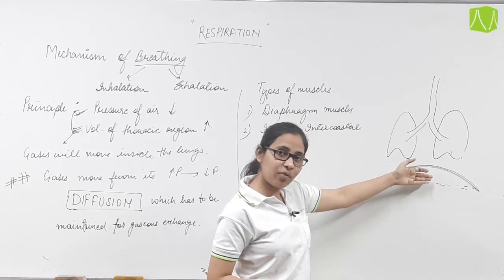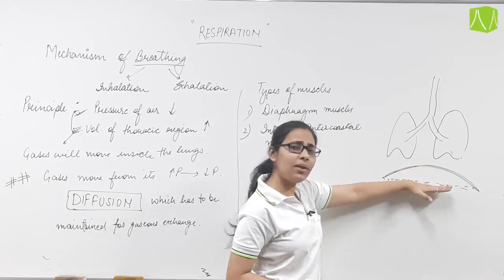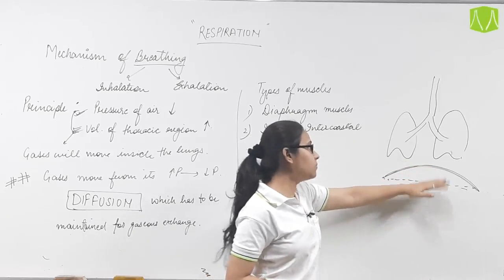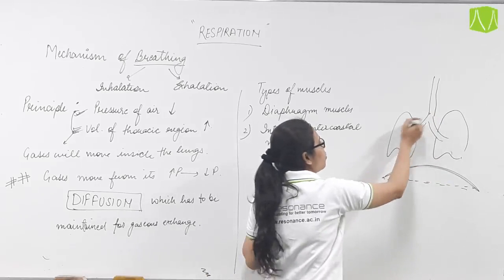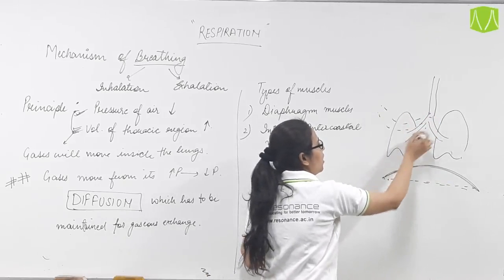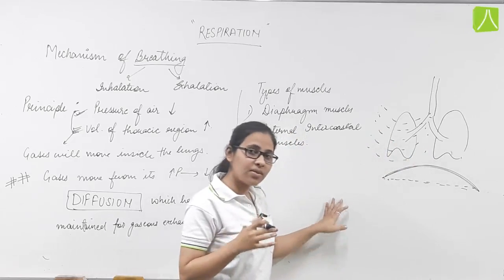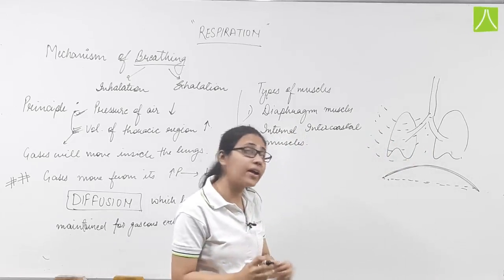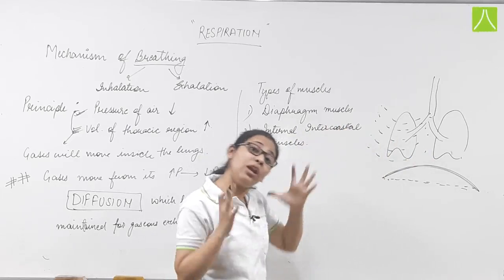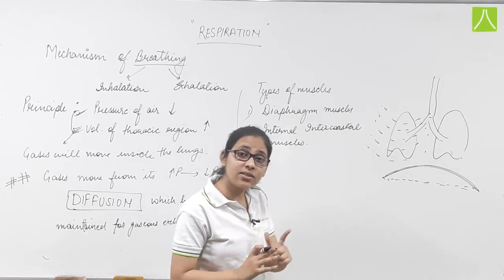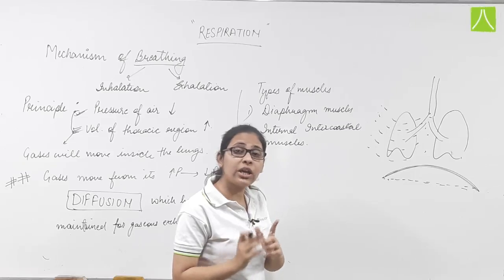And the internal intercostal muscle, beneath the rib cage, will also contract. These two types of muscles will contract. This is the first event during inhalation.